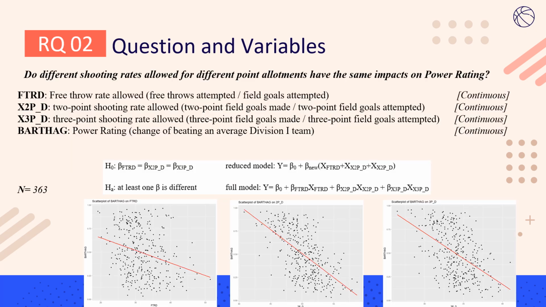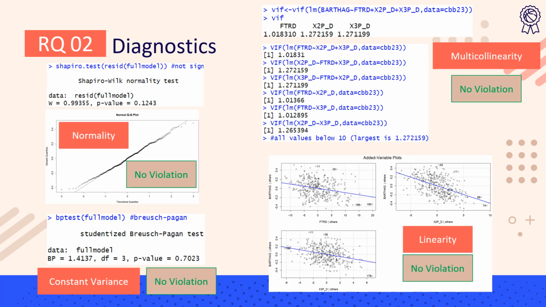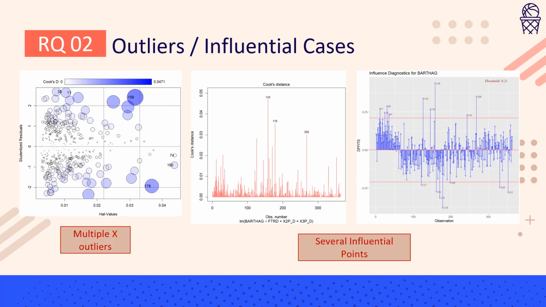For the second hypothesis, we chose to look at if different shooting rates allowed have different impacts on the team's power rating, and so to do that we looked at the free throw rate allowed, and then the 2-point shooting rate, and then the 3-point shooting rate and their effect on the power rating. And then for the actual diagnostics, there were no violations of normality, error variance, linearity, and multicollinearity. There were some outliers and influential cases, but none of them were extreme based off of any tests, and so I elected to keep those in.